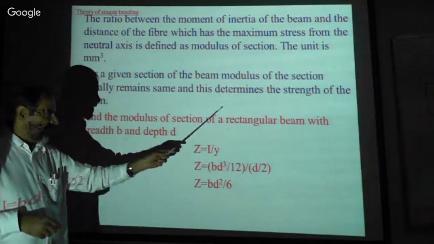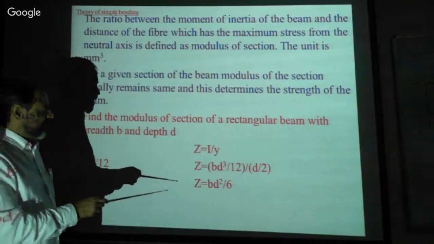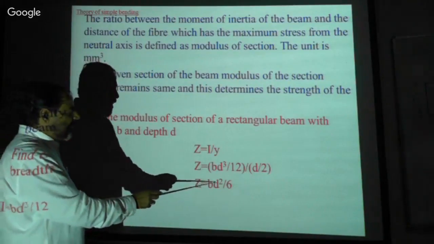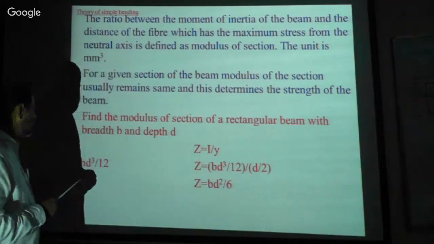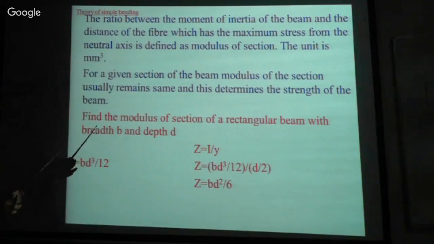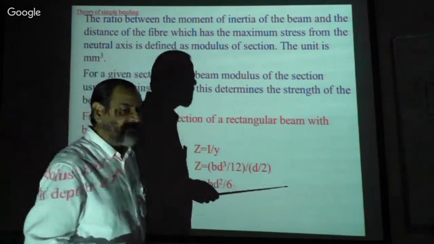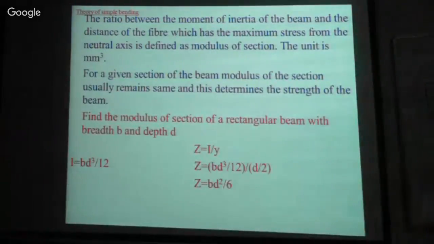That is the farthest maximum, isn't it? So therefore, the modulus of section Z is equal to bd squared by 6 for the rectangular section, isn't it? Let me calculate the modulus of section for the different sections.